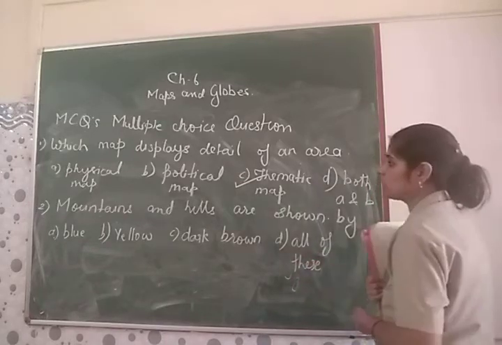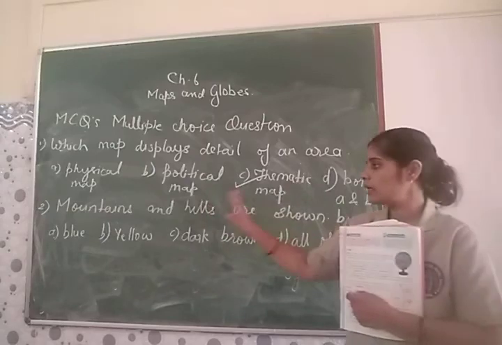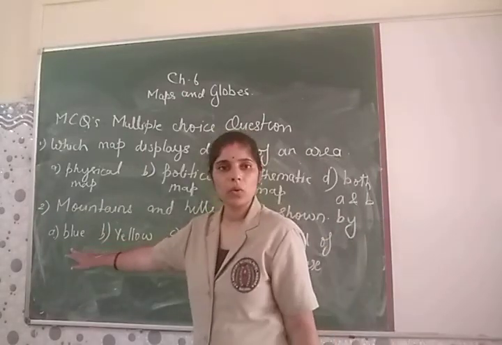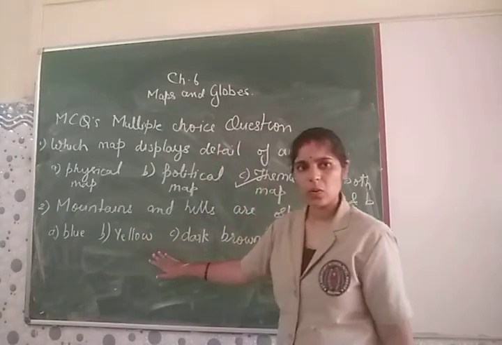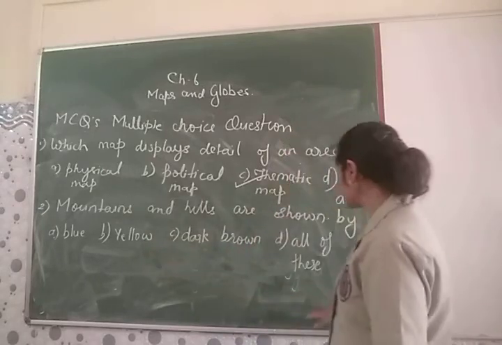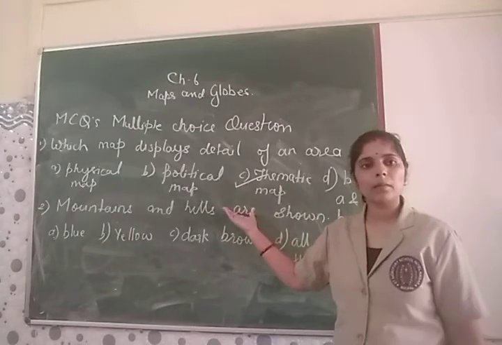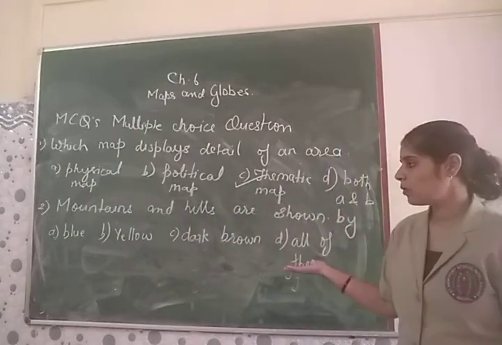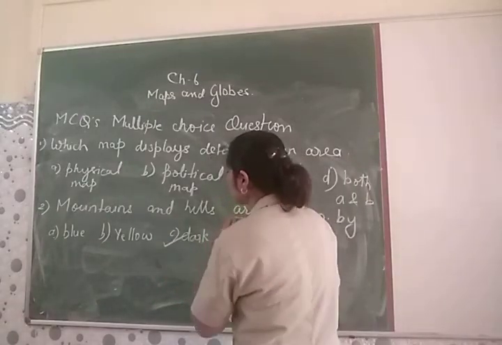So in this question, I have to tell which color represents mountains and hills. Is it blue? No, because blue color represents water bodies. Is it yellow? No, because the higher plains are represented by yellow color. Is the answer all of these? That means mountains and hills are represented by blue color also, yellow color also, and dark brown color also. No. So the correct answer is dark brown color.